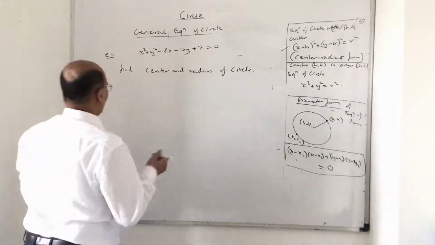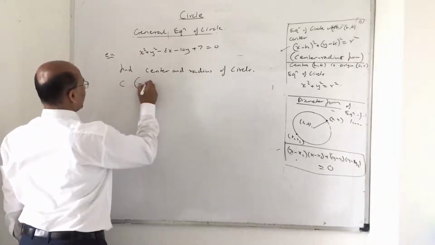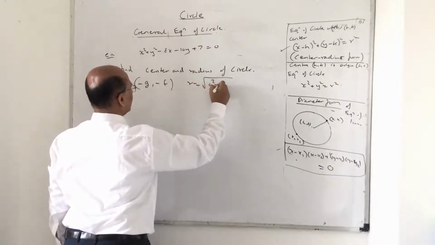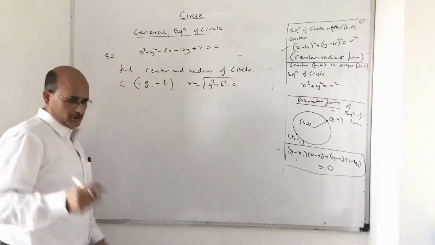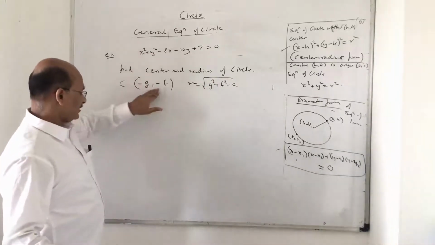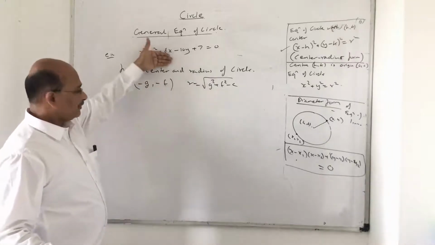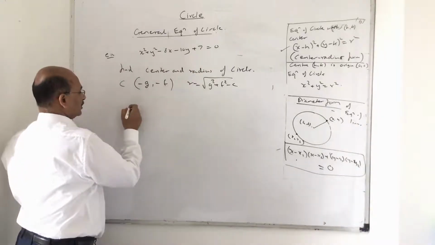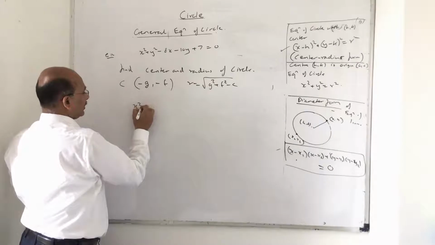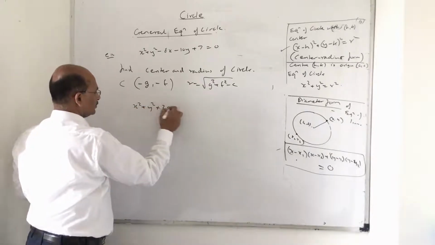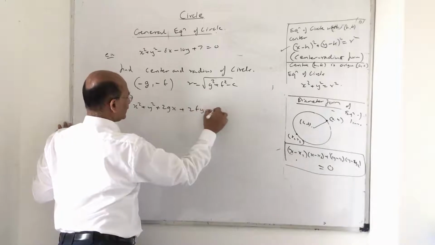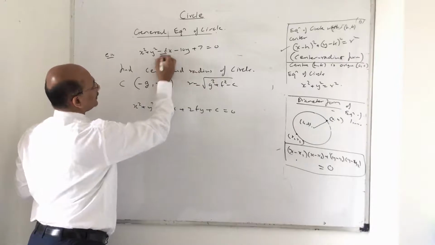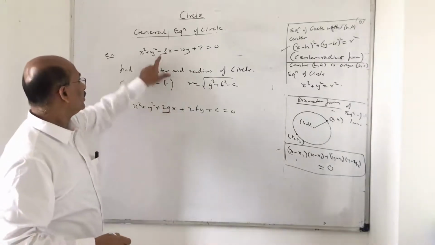Right? Now first thing, you all know the center is minus g comma minus f and the radius is square root of g square plus f square minus c. Now what you are supposed to do is find these terms g and f from here. For example, the equation of the circle is given to you. What is the standard form of a circle? If I compare x square plus y square plus 2gx plus 2fy plus c is equal to 0, once you compare, remember 2g is the coefficient of x, so 2g is equal to minus 8.